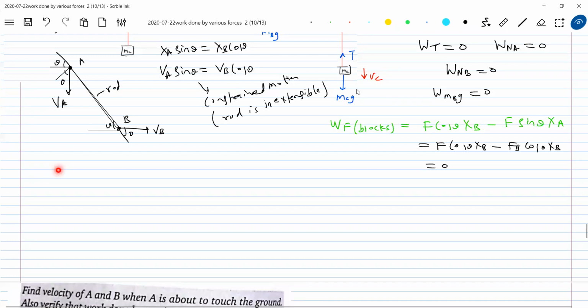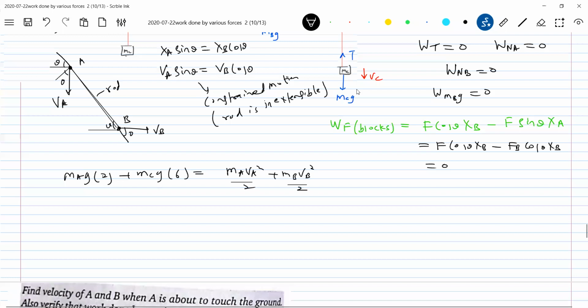So I will get the equation now. MA g into 2, plus MC g into 6, should be equal to half MA VA square plus half MB VB square plus half MC VC square. The relation between VA and VB we have, this is the constraint equation you are going to apply.